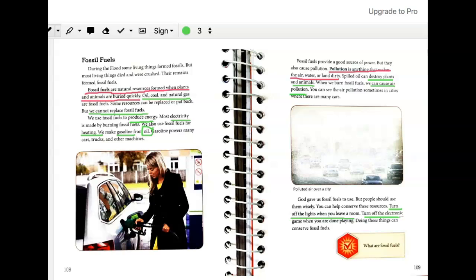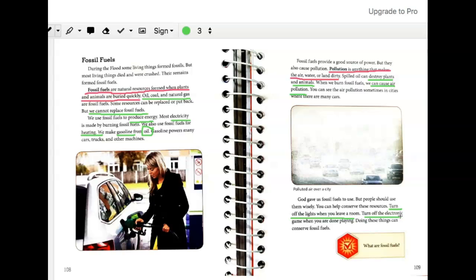What else? You can also keep doors and windows closed when heat or air conditioning is running. And you can plan car trips that use less gasoline. So those are the simple ways to conserve fossil fuels.